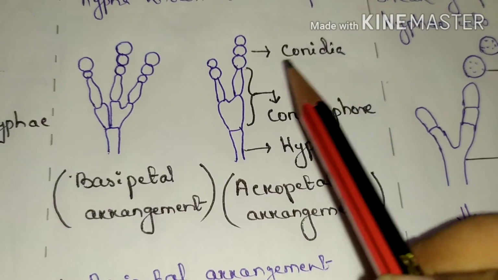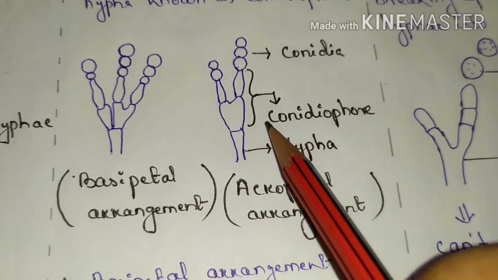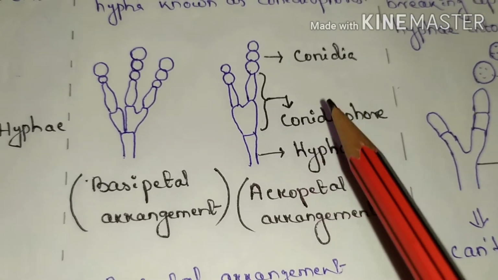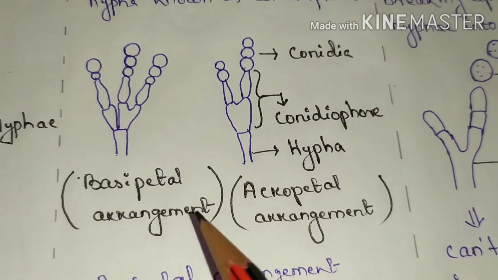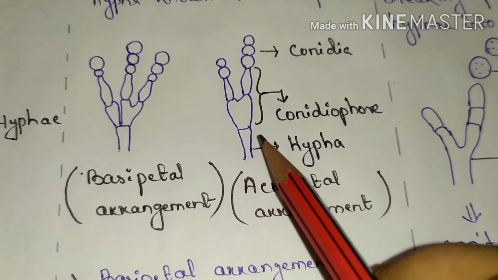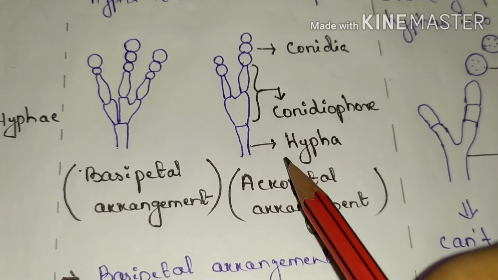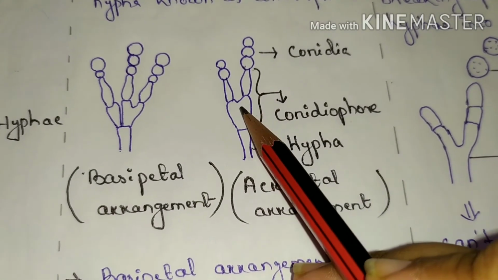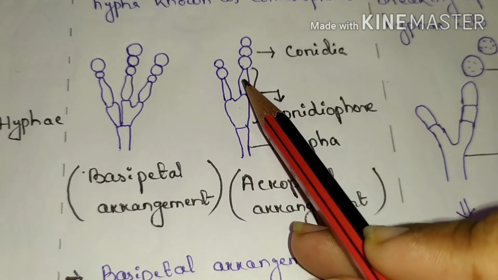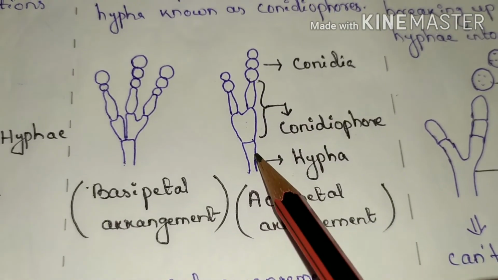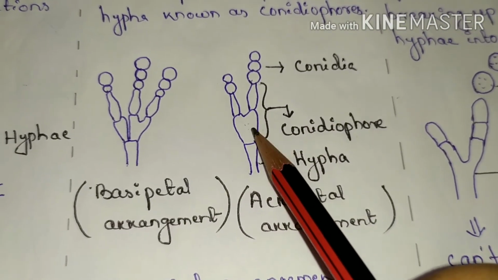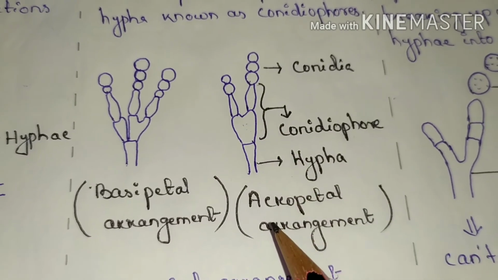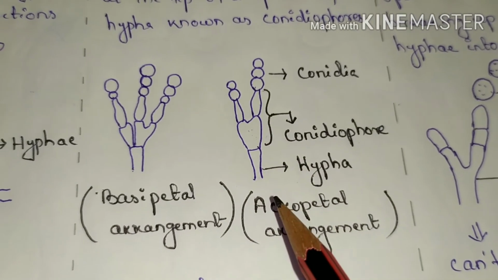The conidia are generally formed from the specialized hypha known as the conidiophore, and the conidiophore is borne upon a hypha. So the hypha acts as a conidiophore, and the conidiophore produces the conidia, and the conidia are formed from the conidiophore with the help of mitosis.